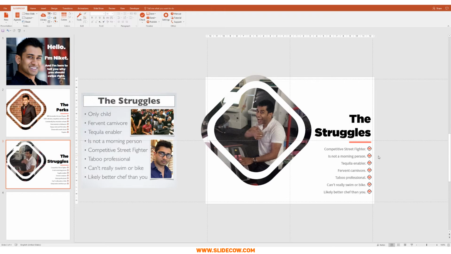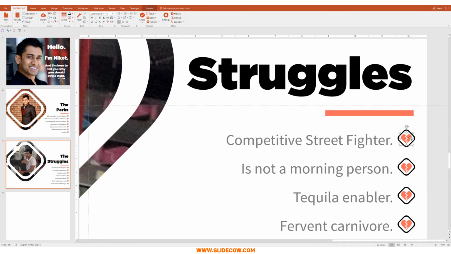It keeps everything perfect. The second thing is that I actually changed the icon from a heart to a heartbreak over here, which is really cool because you get to see the contrast between one side and the other, sort of like an angel and devil sort of thing. So it's really cool. I didn't make this icon, by the way. It was done by Freepik. Again, the link is in the description or in the SlideCow post.